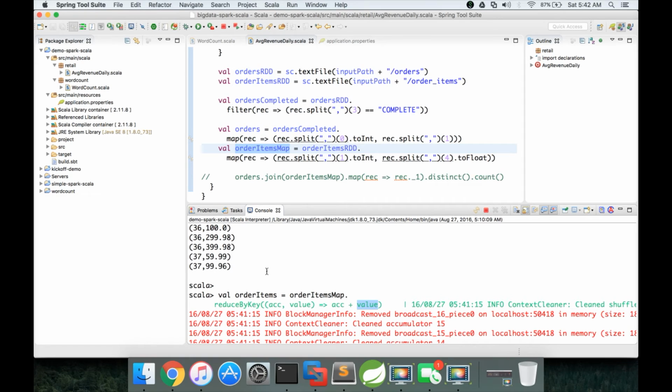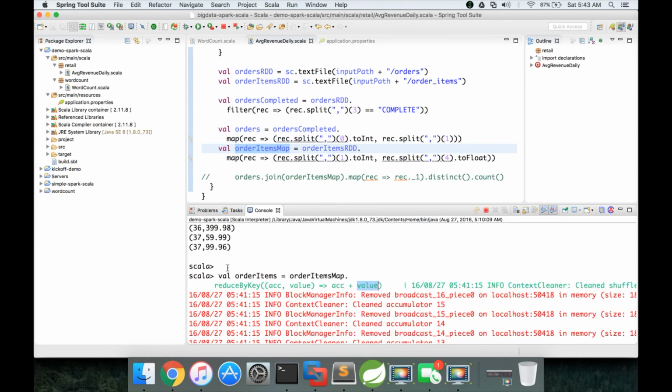Accumulator will be set to 0 and value will be 59.99, and 0 plus 59.99 will be given to the accumulator, and in the second iteration that 59.99 will be added to the second value 99.96, and it goes on. So that's how it works.